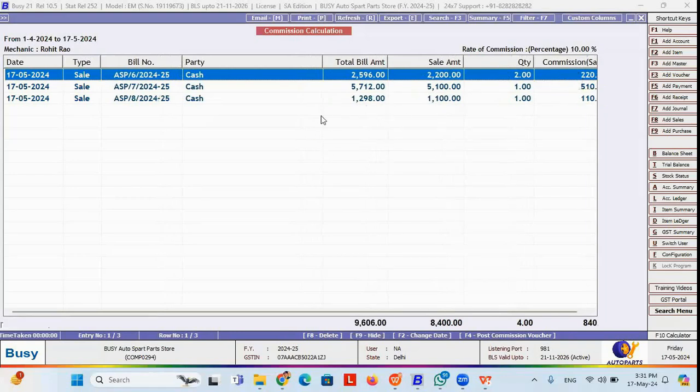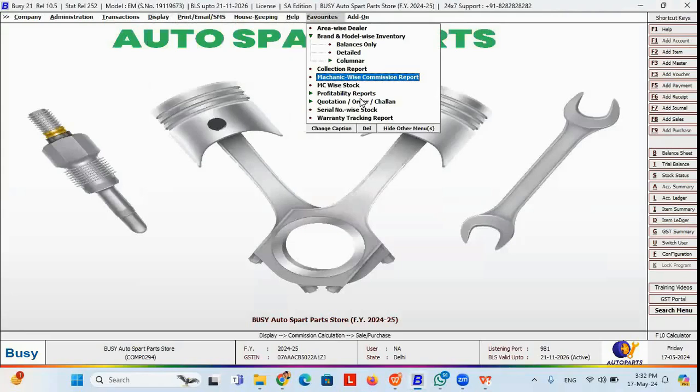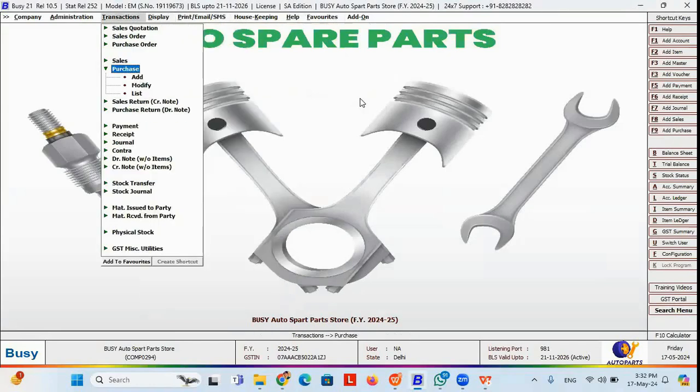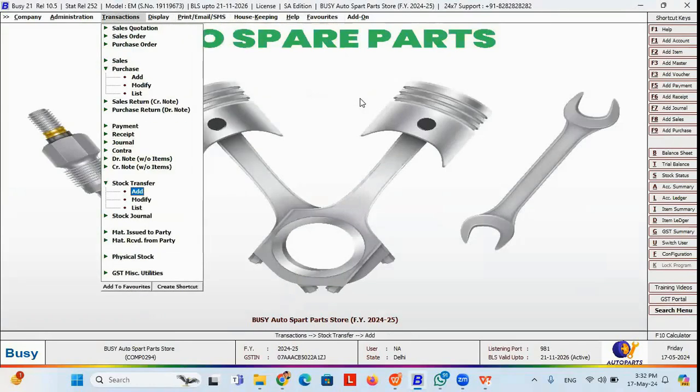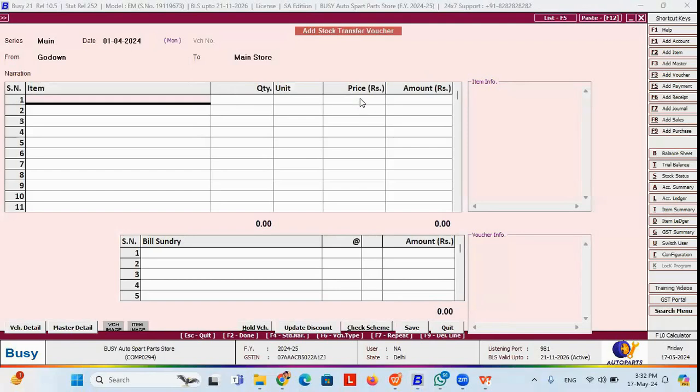So if I need to make an account posting for this mechanic, I can press the F4 button to generate account posting for this mechanic. And if I need to manage godown-wise stock, where I have multiple godowns and I'm going to transfer stock from one godown to another, I can use the stock transfer, through which I can easily transfer the material from one godown to another godown.